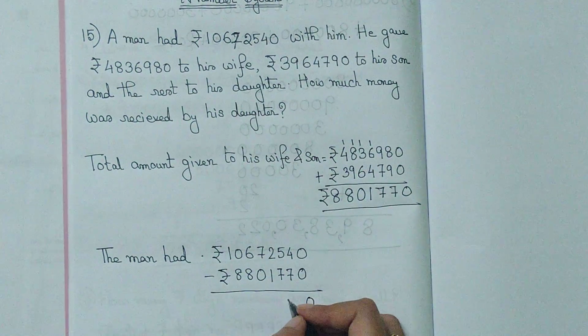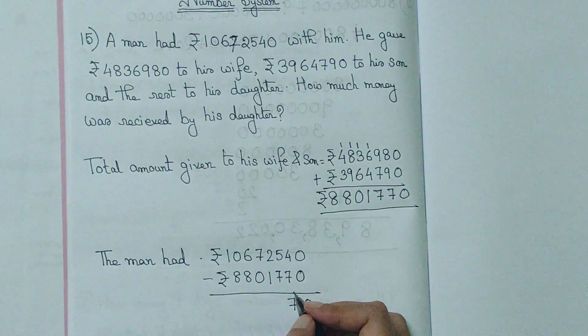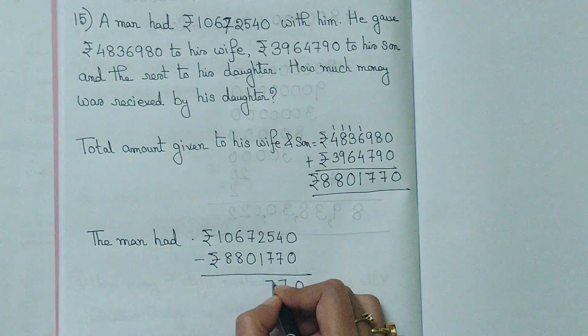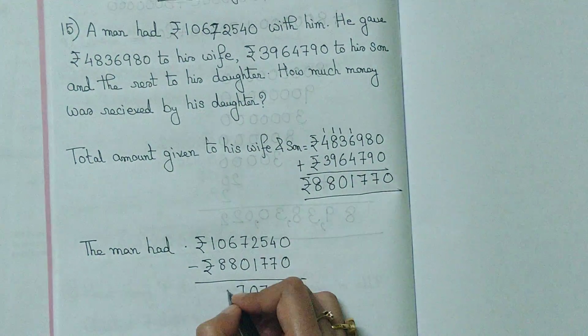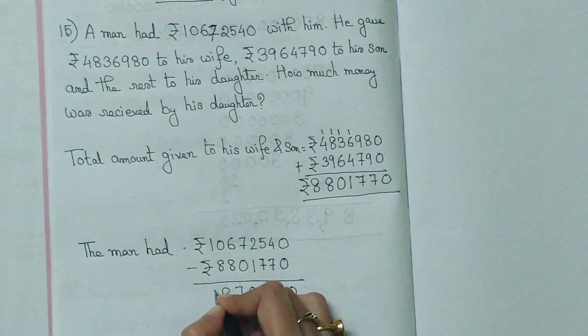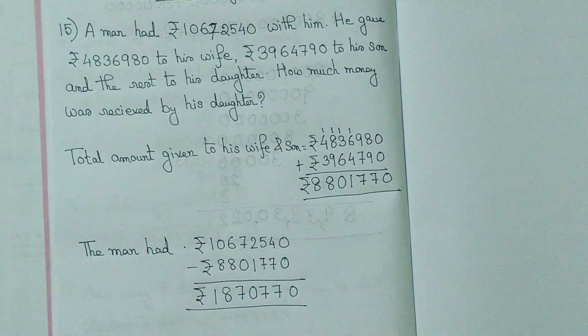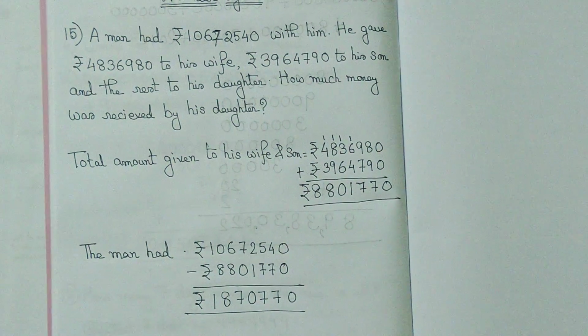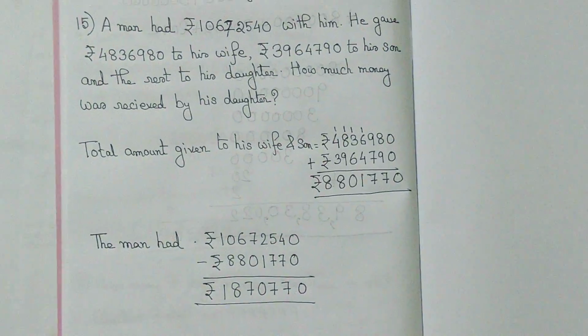So 0, 14 minus 7, 7, 7 plus 1, 8, 15 minus 8, 7, this is 0, 7, 16 minus 8, 8, 9, so 1. So this much amount he is having, so this much amount he has given to his daughter.